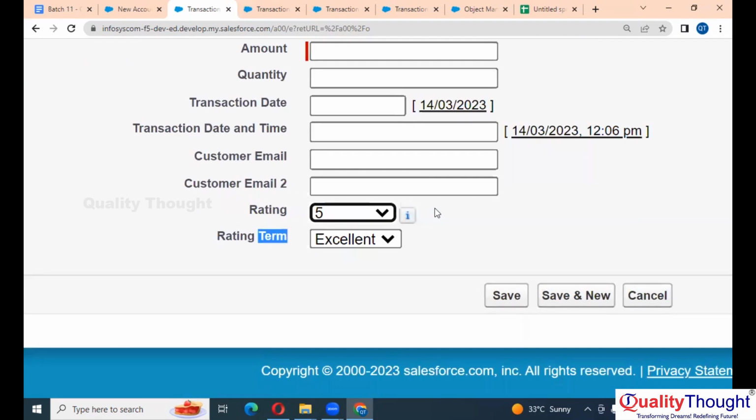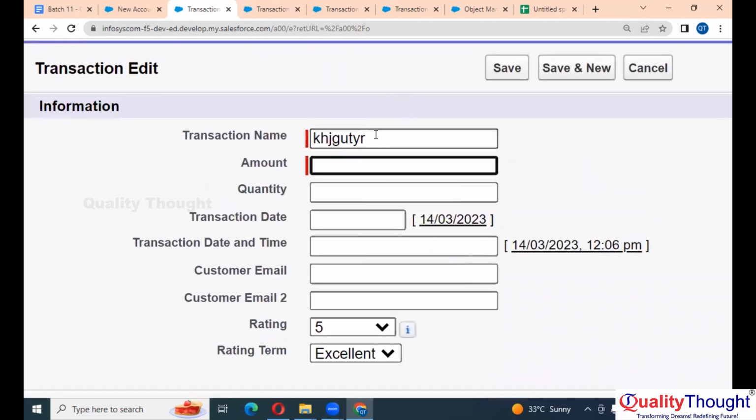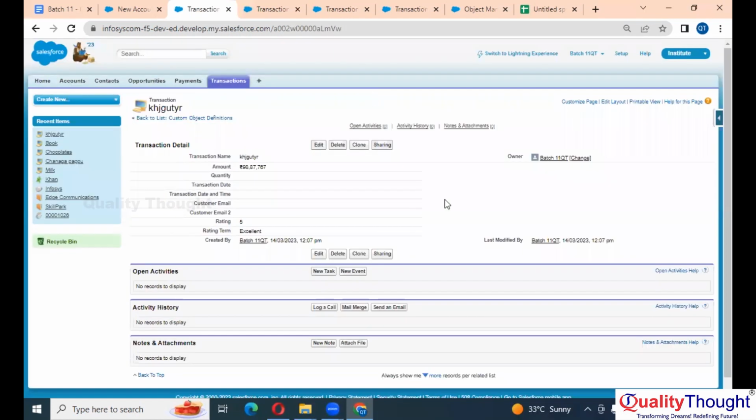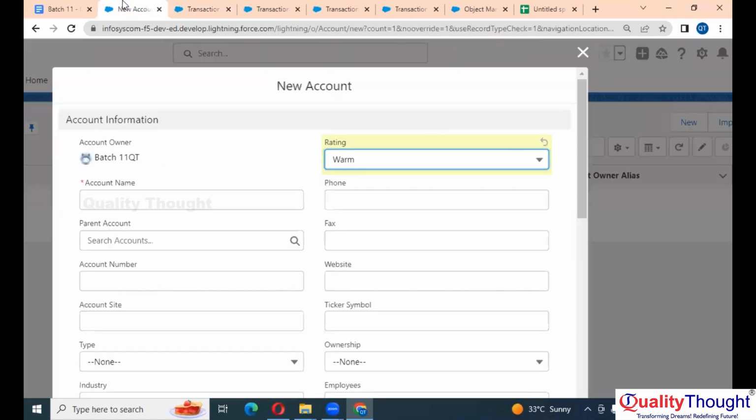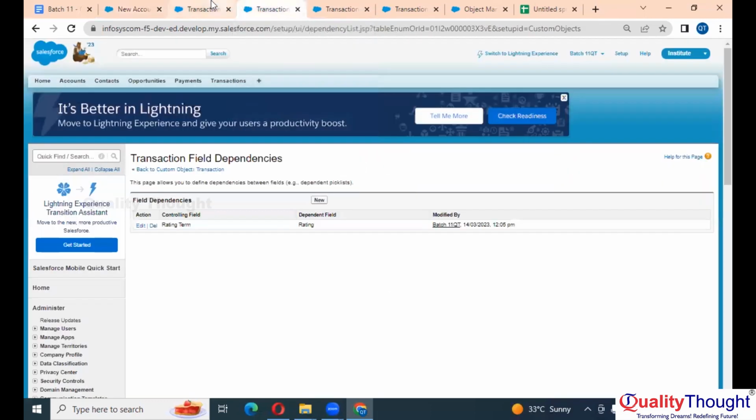If you see here, let's say I enter some amount and save, done. It's working, right? So that's the use of field dependencies. Now let's see a few other things.